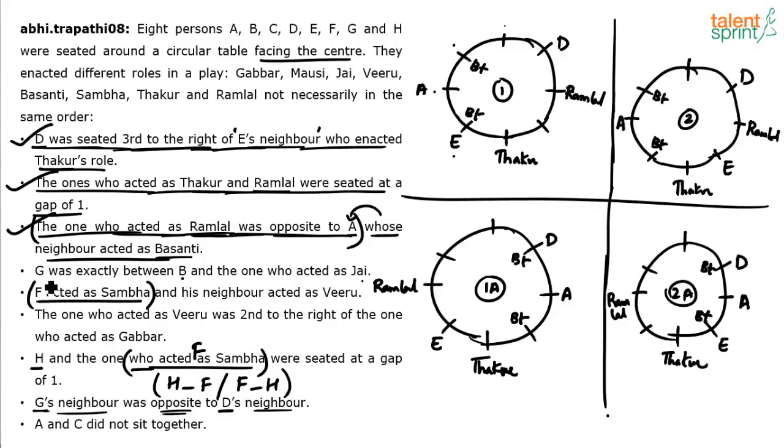Or you can use this point also. He says G was exactly between B and the one who acted as J. How do you pictorially represent this? It will be B G J or J G B. You understand? G was between B and J. In both the cases G was exactly between B and J. So we can try with any one we want.